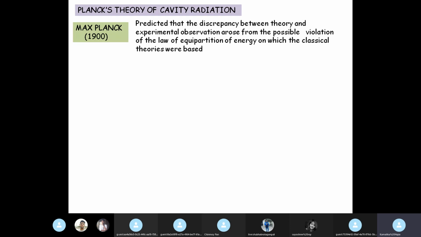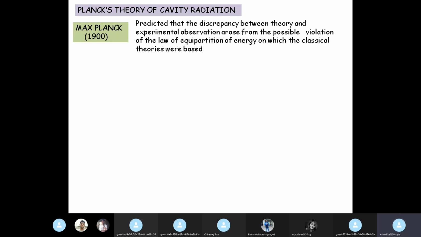He was interested in black body radiation, particularly because he realized that this radiation was independent of atomic structure. As we discussed profusely in our previous classes, independent of the material with which the black body cavity was constructed, the radiation showed universal features.